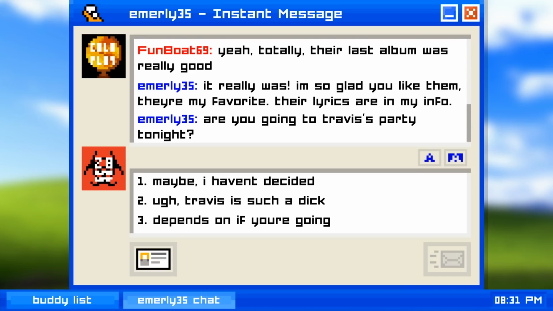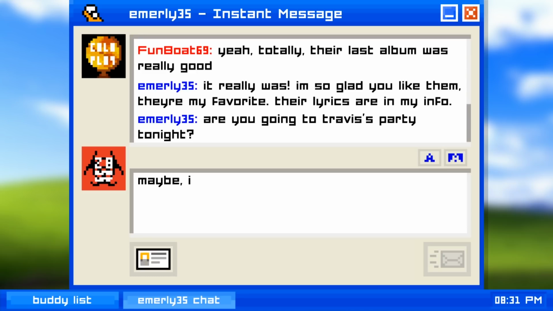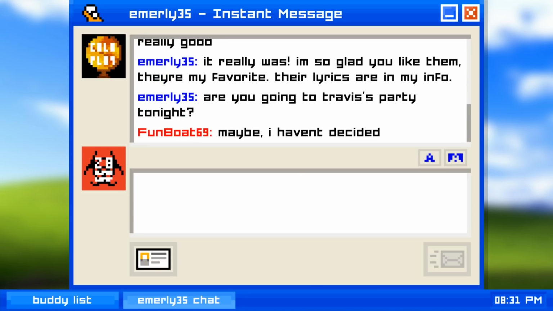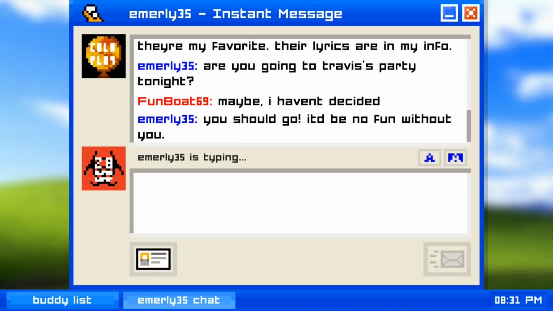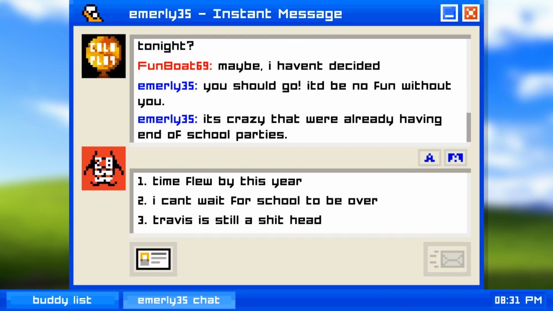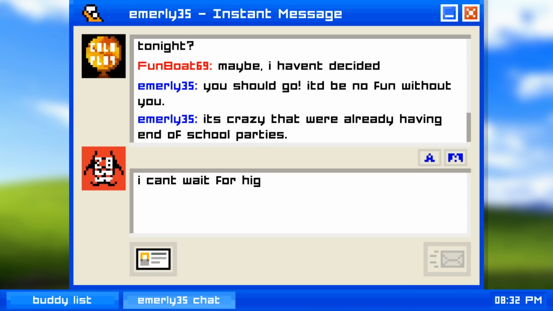Emily wants to know if we're going to the party tonight at Travis's house. If she's asking, she's probably going. Option 3 sounds a bit too eager, so I'll go with option 1. Okay, she definitely wants me to go, so I'll be there. She says it's crazy that we're already having end of school parties. I was really ready to get out of high school myself, so I'm going with 2.